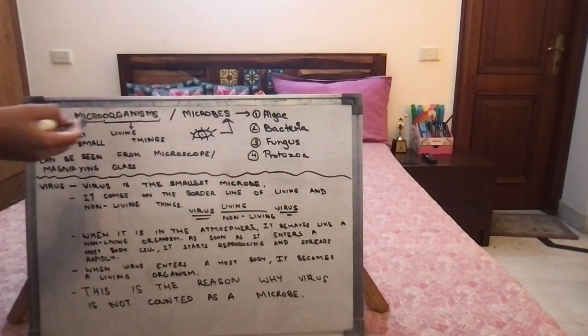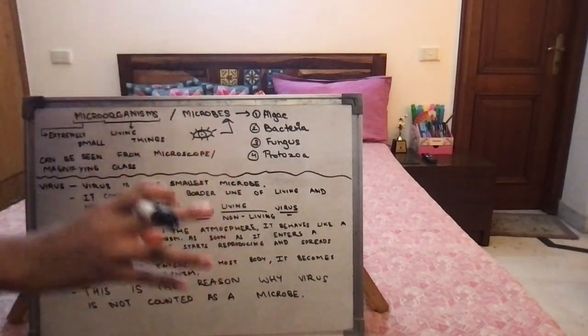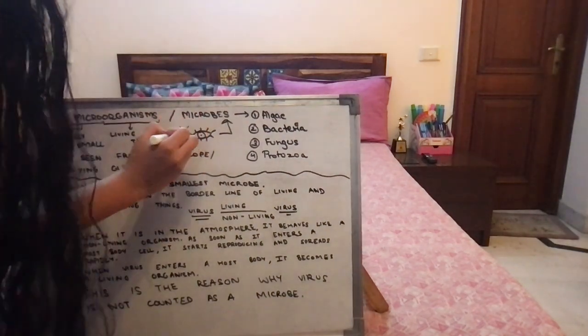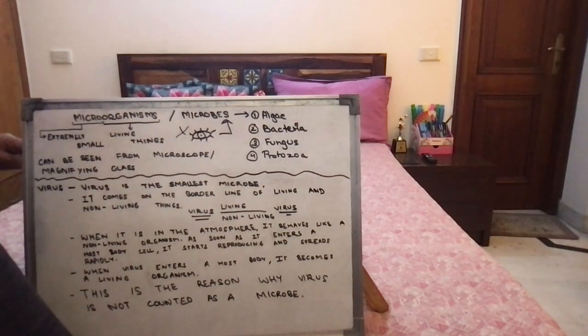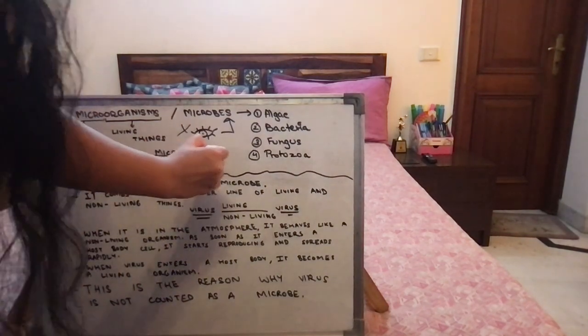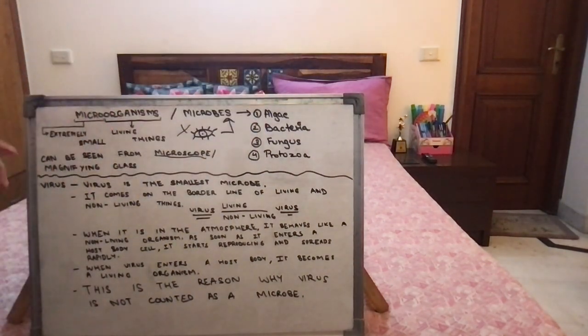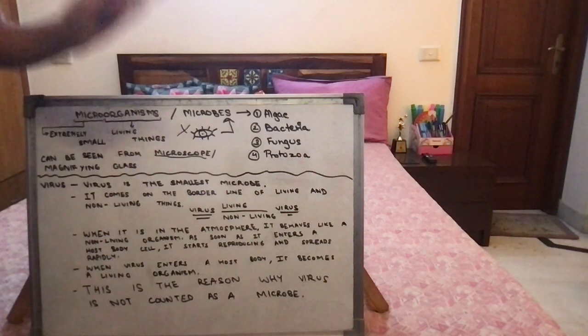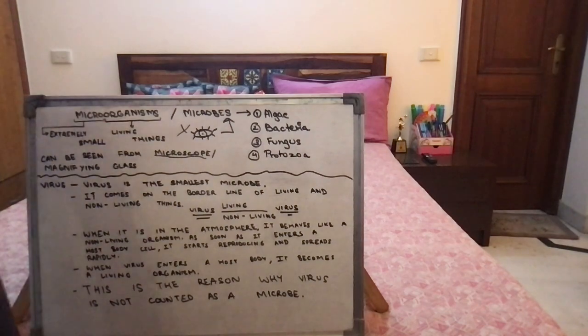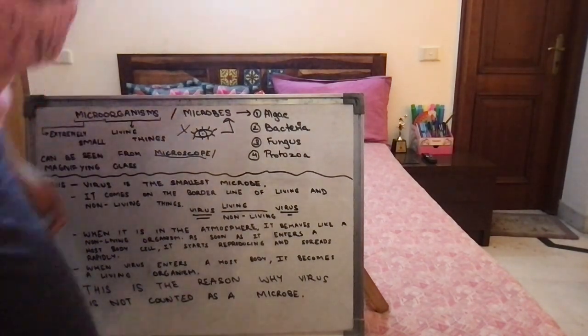Now, because these microorganisms are so small, you cannot see them with your naked eye. It is not visible to our eye. So to see these extremely small microorganisms, we use a microscope. A microscope is a device and a magnifying glass to see these extremely small microorganisms. Is this much clear, everyone?